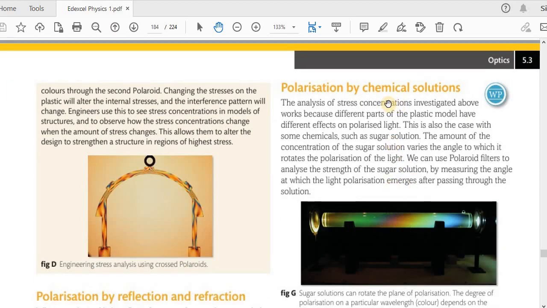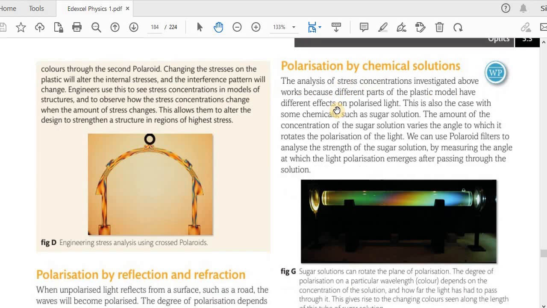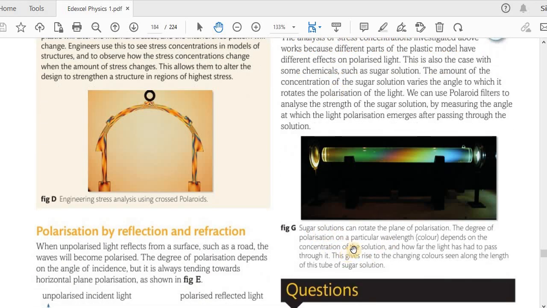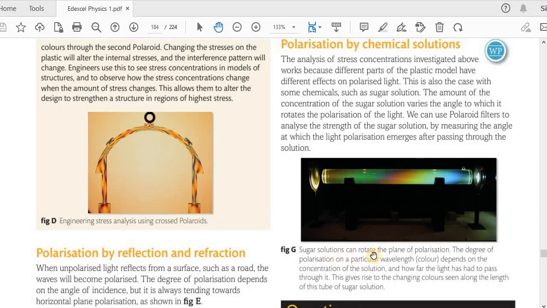Okay, so the next topic, polarization by chemical solutions. See here we have a sugar solution. Sugar solutions can rotate the plane of polarization. The degree of polarization depends on the particular wavelength. You know, wavelengths correspond to colors. We have the colors of the rainbow from the longest to the shortest wavelength. You have learned the acronym ROYGBIV: red, orange, yellow, green, blue, indigo, violet. They have a certain range of wavelengths for those particular colors.